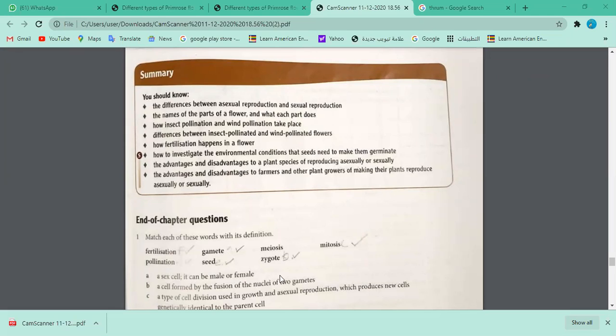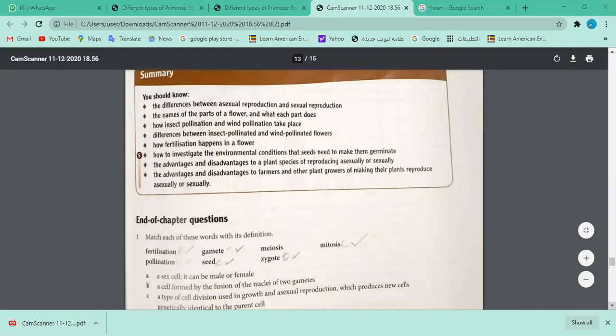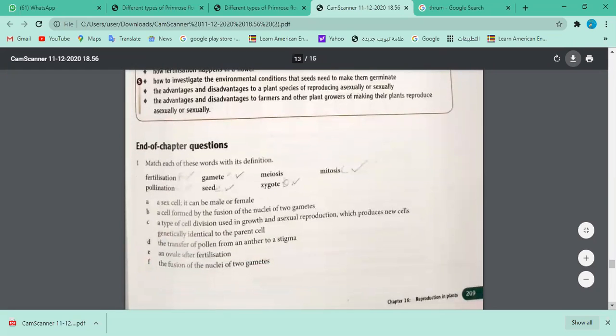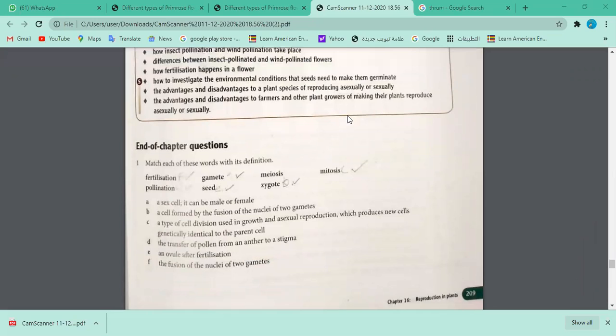So let's go to question 1. I would like to have some volunteer, those who would like to read the question and they would like to answer as well. So first 2 questions, who is going to answer and read it as well? You can just raise your hand. Yes, Beta Yusra, you would like to start? Go ahead. Yes, Yusra is fine, go ahead. Can you hear me? Yeah, we can hear you.